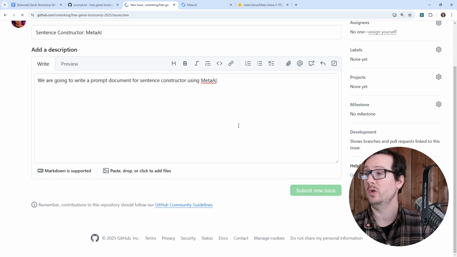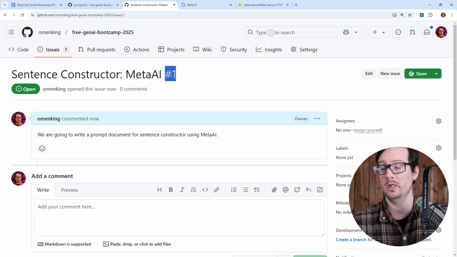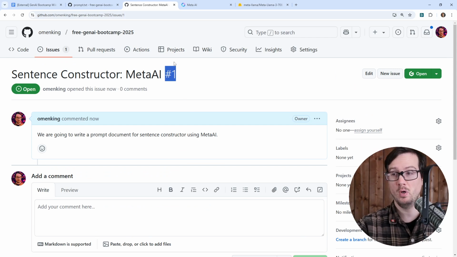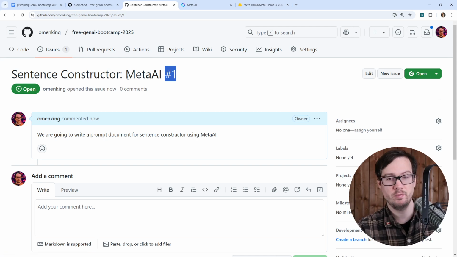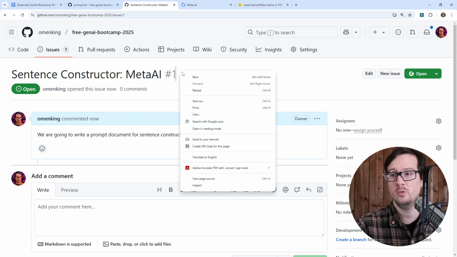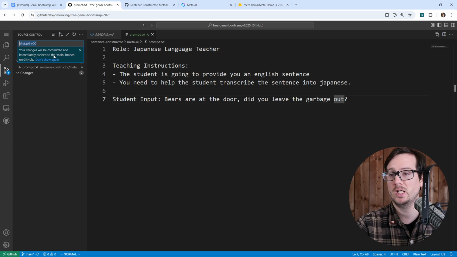Okay, so all I'm doing this for is to get this here. Now, your number might be different from mine, so you have to be aware of what number you have here, because if you've created other issues, and later on as we make more issues, these are going to change. And I'm only doing this so I can keep track of my commits here, because I don't want to constantly write something like Japanese constructor here. I just want to do this.